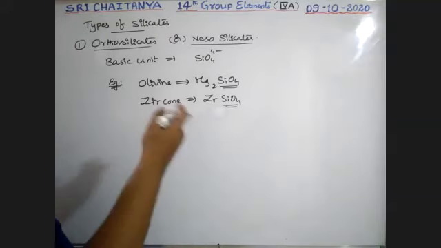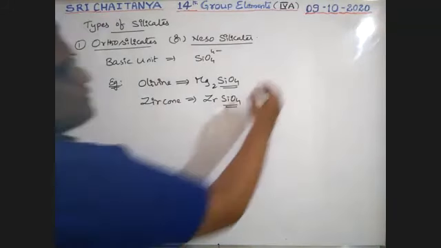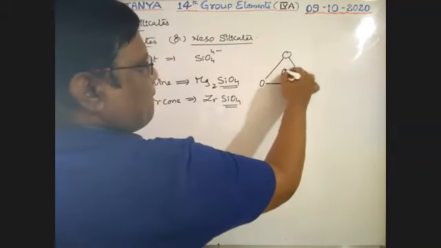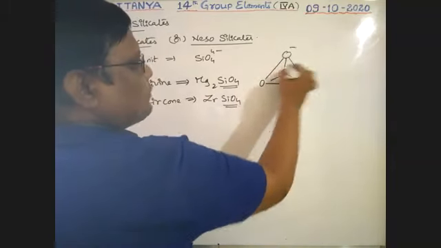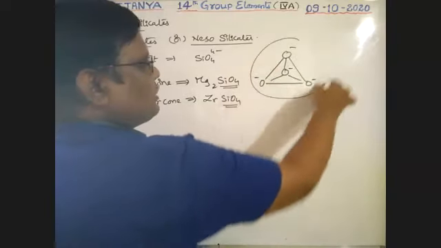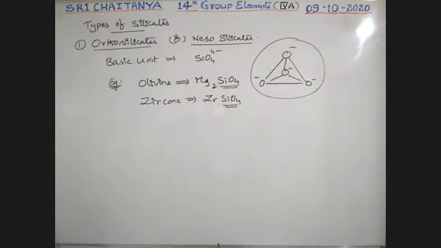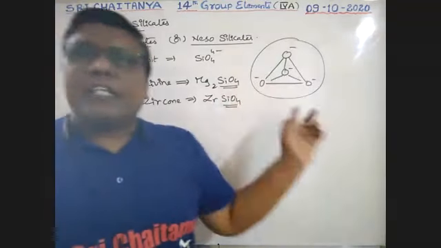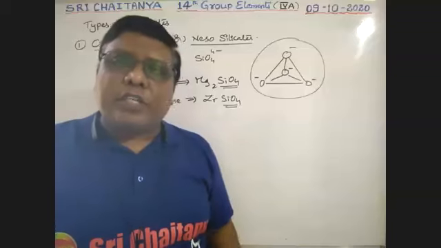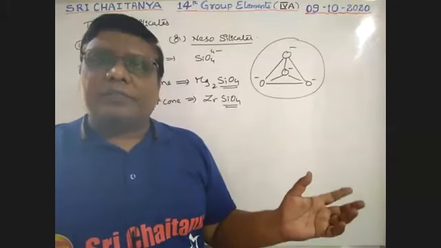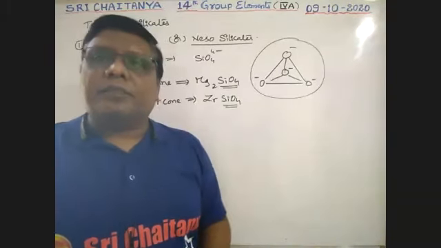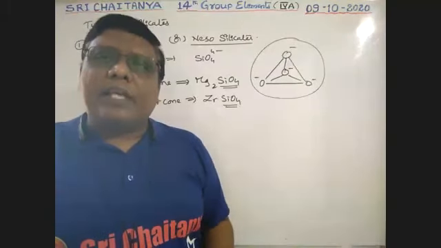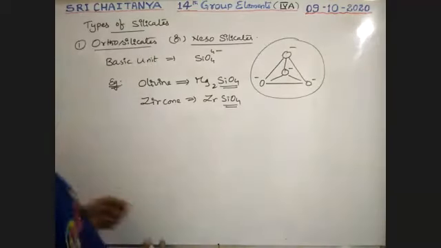Only SiO4. Just before, I drew a structure. This is the structure, boys: minus, minus, minus, minus. This is the orthosilicate unit. That means these negative charges are satisfied with metal ion positive charges. That is why these are the salts of silicates with metal ions, metallic derivatives of silicates. SiO4. Okay.